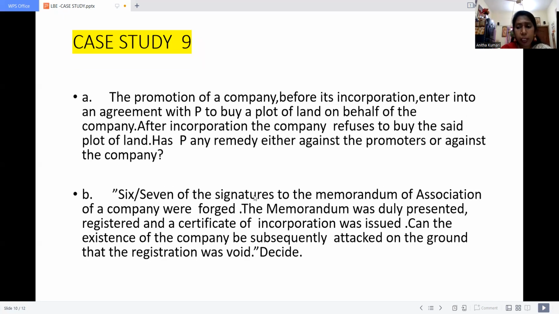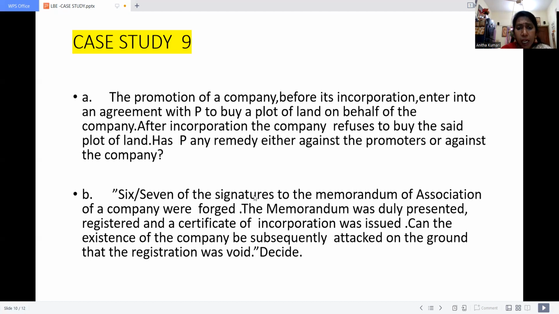The case study number 9. The promoter of a company, before its incorporation, enters into an agreement with P to buy a plot of land on behalf of the company. After the incorporation, the company refused to buy the said plot of land.